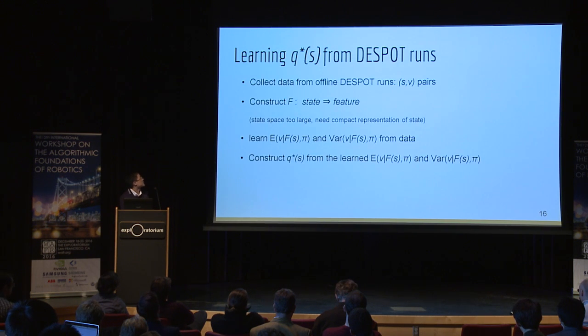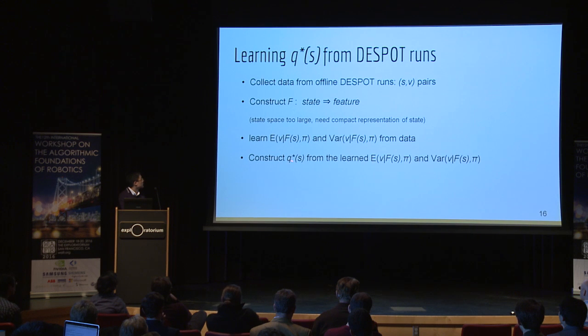Our procedure is as follows. We first collect data from offline DESPOT runs, which is the state and value pairs, and then we construct F, the mapping from state to feature. We do this because the state space is usually large, and we need a compact representation of the state. So we use the feature to represent the state. And then we learn the mean and the variance for the features instead of the state. And finally, we construct the Q star using the learned mean and variance.